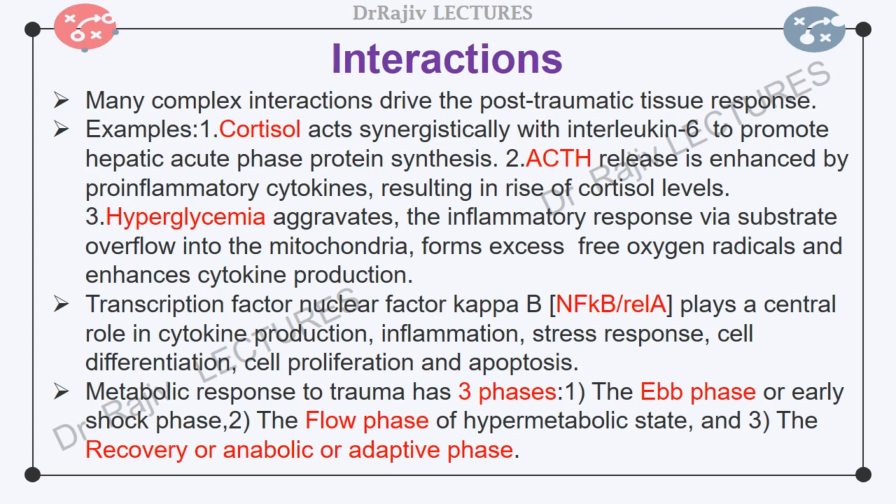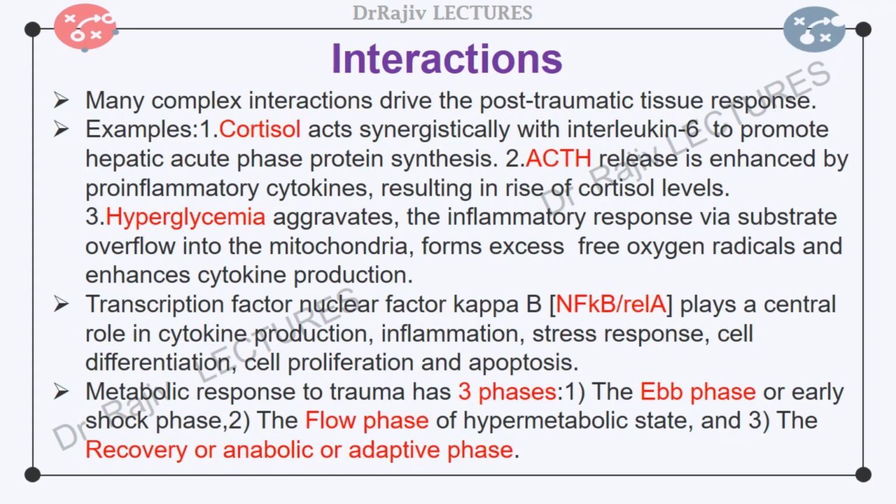The activation of nuclear factor kappa-B is primarily initiated by bacterial endotoxins such as lipopolysaccharide and pro-inflammatory cytokines such as tumor necrosis factor and interleukin-1. The nuclear factor kappa-B moves into the nucleus and activates the transcription of specific genes. It plays a central role in inflammation, stress response, cell differentiation, and apoptotic cell death.